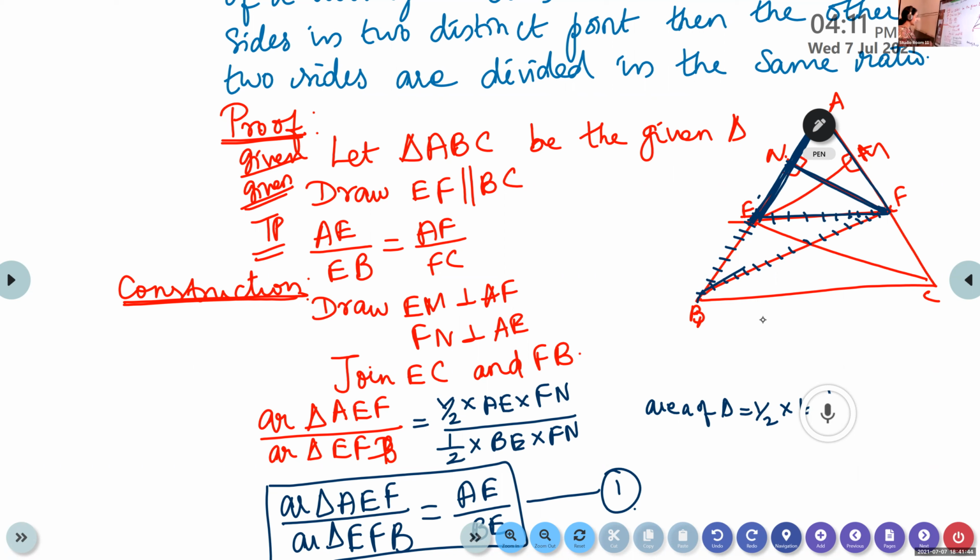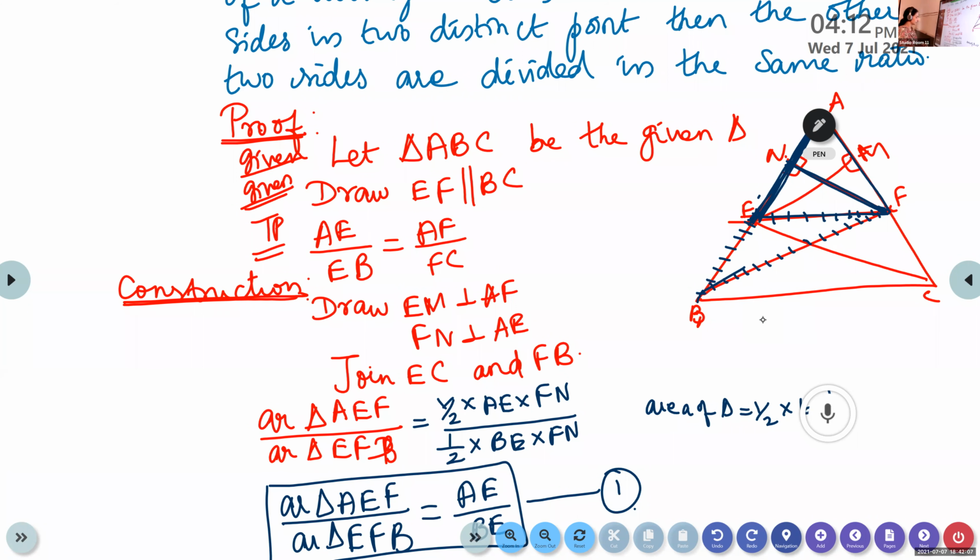So we are finding area. By taking only one altitude, we are considering FN. Area of the triangle is half into base into height. So half into BE into FN. And we name this as equation 1. Is it okay, children?